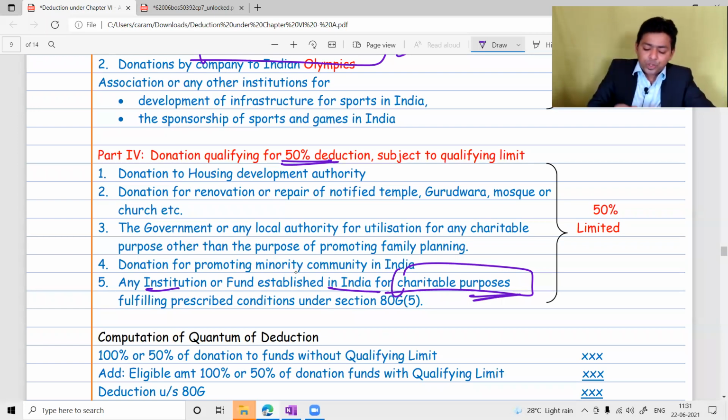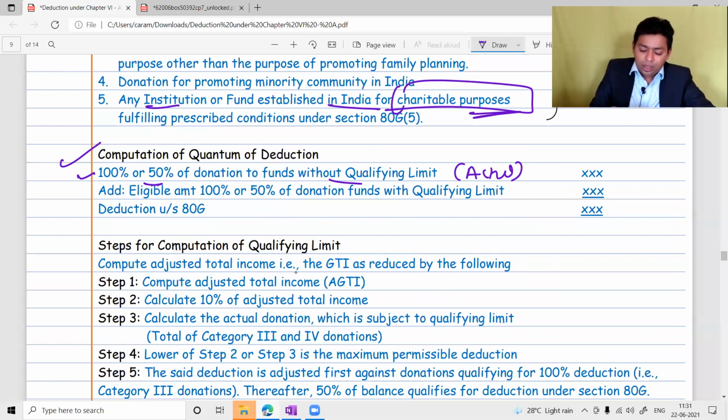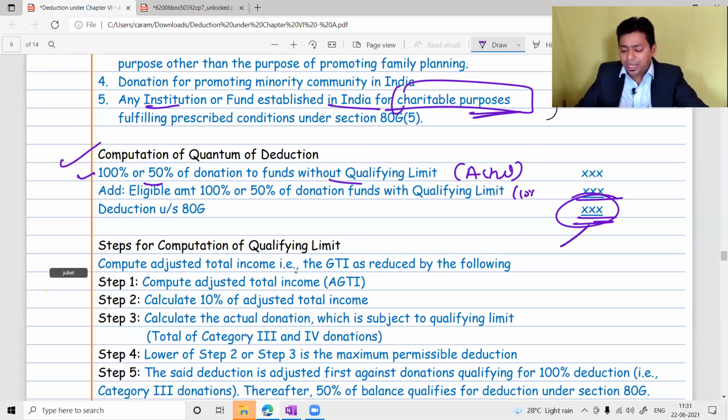So for computation of donation, whether 100% or 50%, you have to check the actual donation against the qualifying limit, that is 10% of adjusted gross total income. Whichever is lower is your eligible amount. This you allocate to the 100% category first and then the balance to the 50% category. These are the steps for computing the qualifying limit. I have written it in detail here, everything I said.